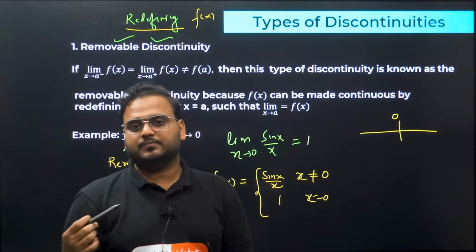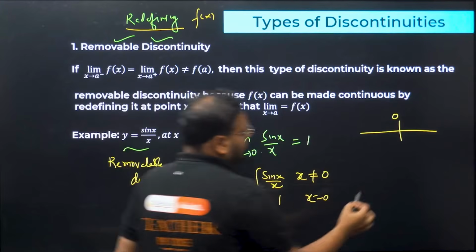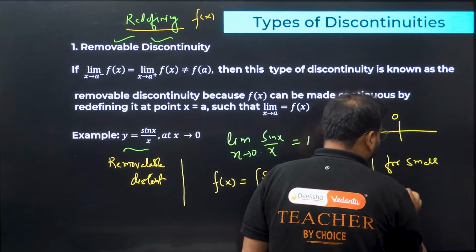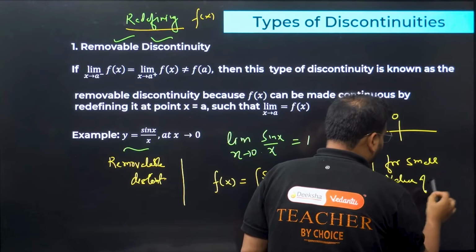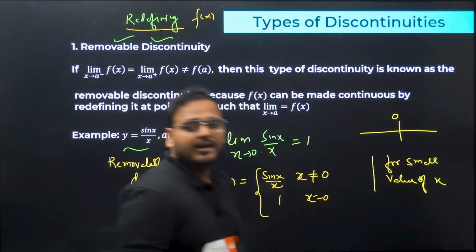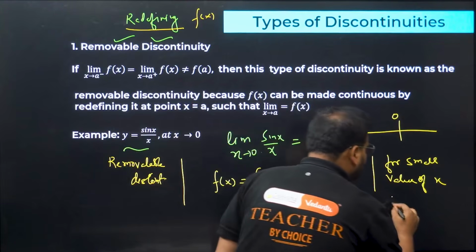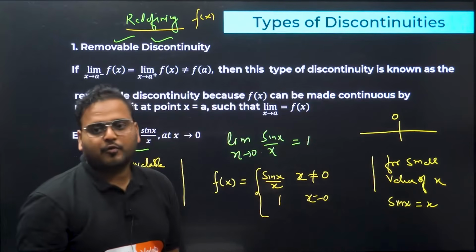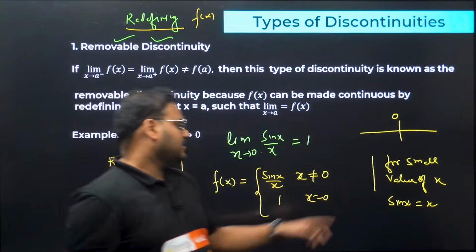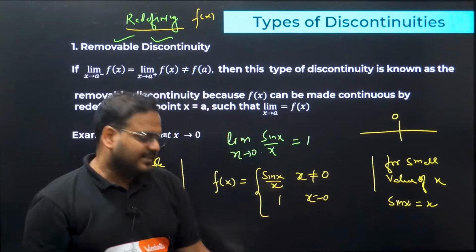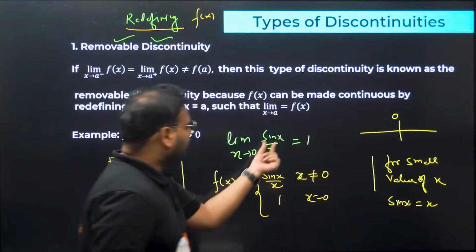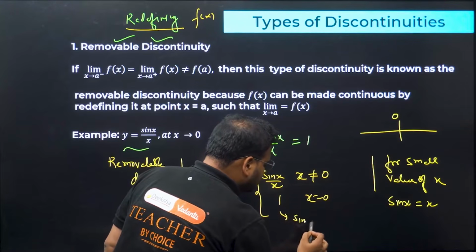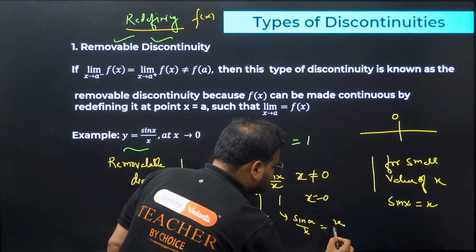We are using this concept: for a small value of x, sin x becomes equal to x. For very, very small values of x, sin x becomes equal to x. In that case, sin x by x will become x by x.